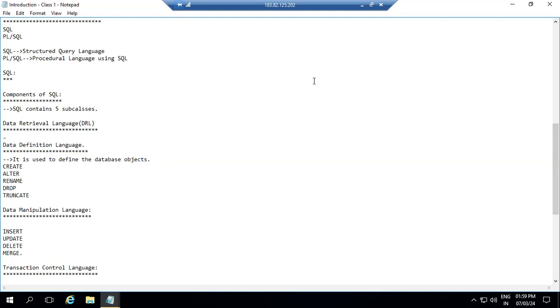These commands are auto committed, so it will automatically be saved into your database objects. These are the DDL commands.